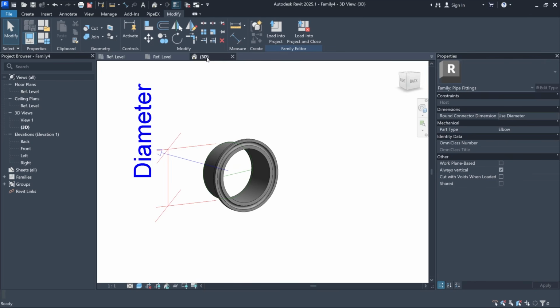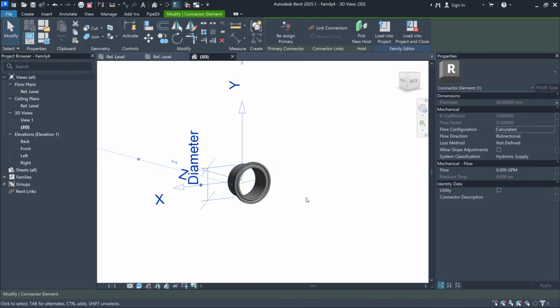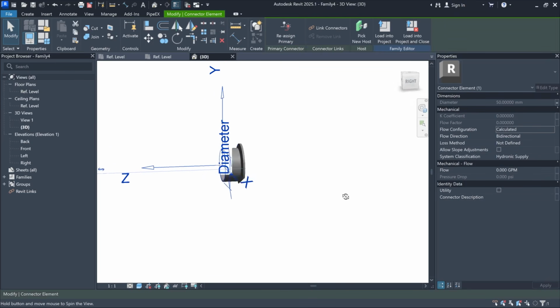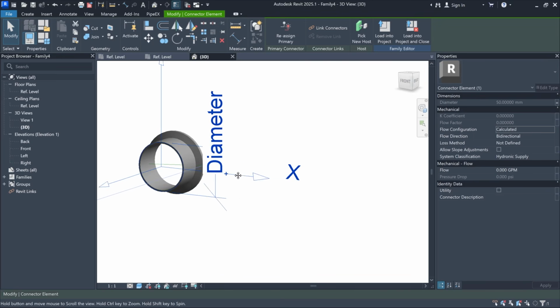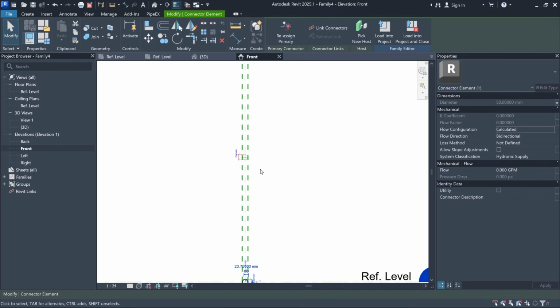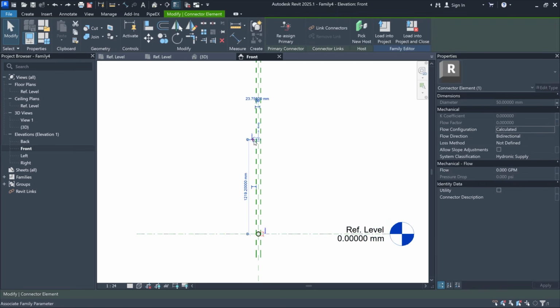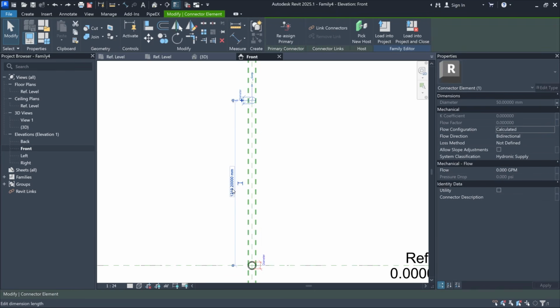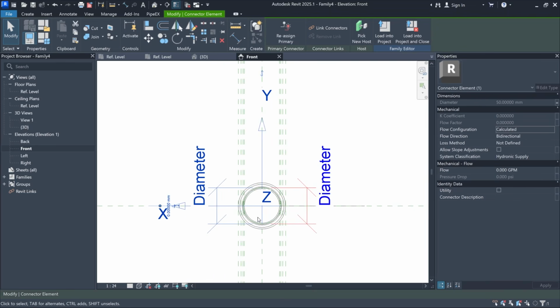Okay, great. Now we can go to a 3D view and let's see where our pipe connectors are. So the first one was placed correctly, and the second one I currently cannot see because it's too high in the view. Okay, so we can go to the front view, for example. I need to set this value to 0. Now both pipe connectors are placed correctly.